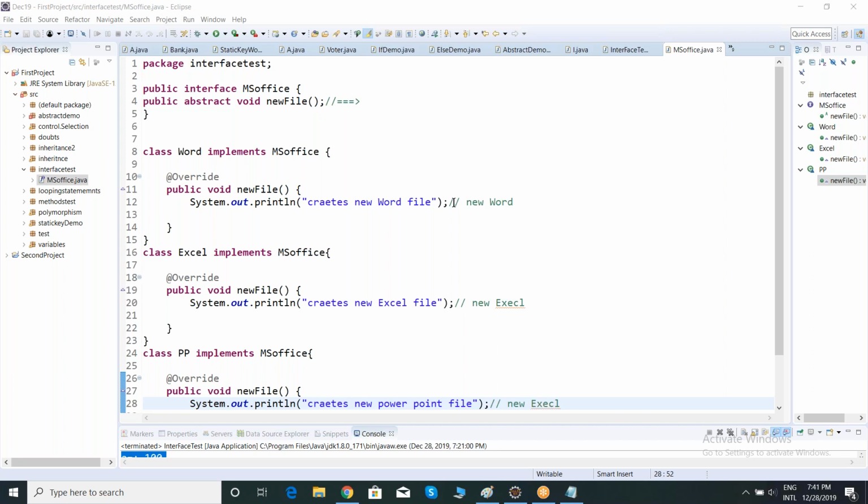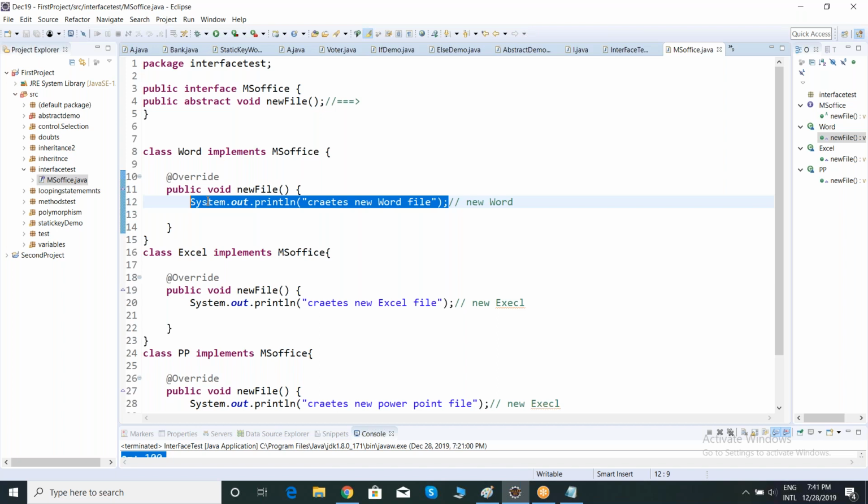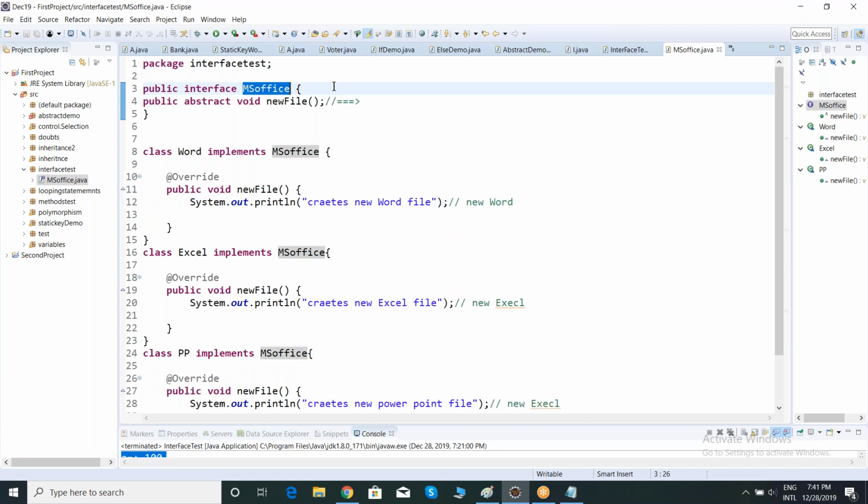No, ma'am. I'm implementing the code here. See, the system.out.println is nothing but it's a code. For understanding purpose, I'm giving system.out.println. See, in any real time, any project starts with an interface. Why are they starting with an interface? See here, I want to maintain different classes with different logics.